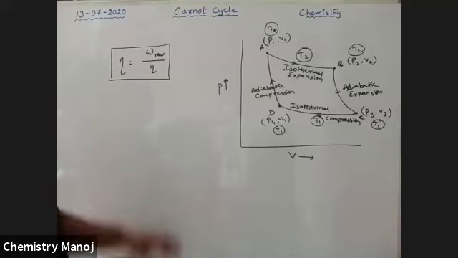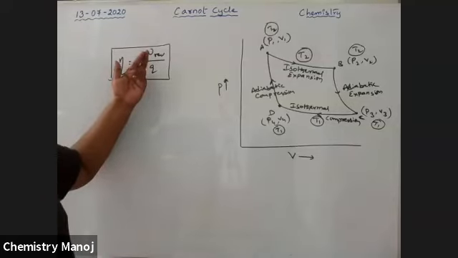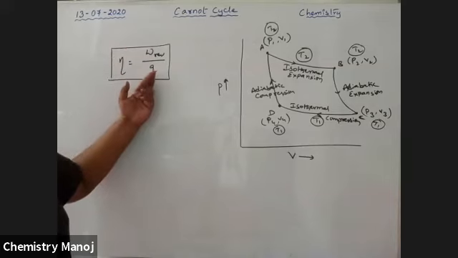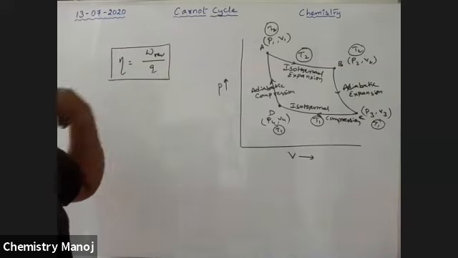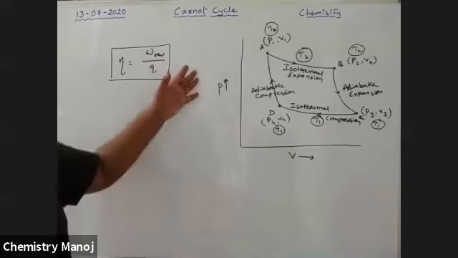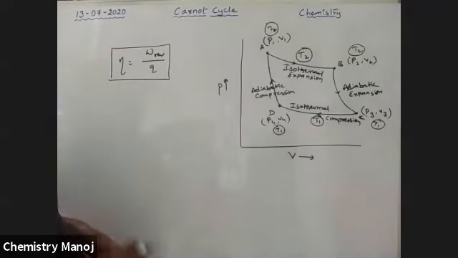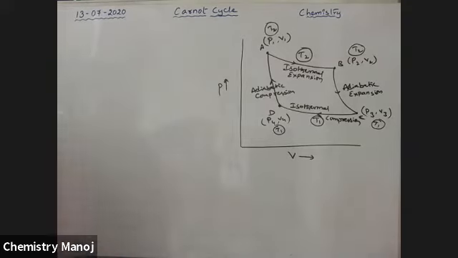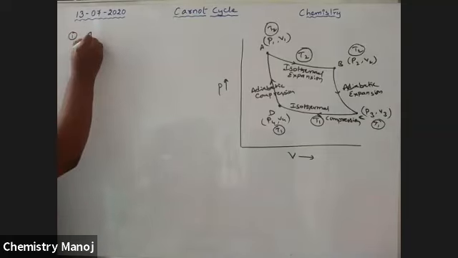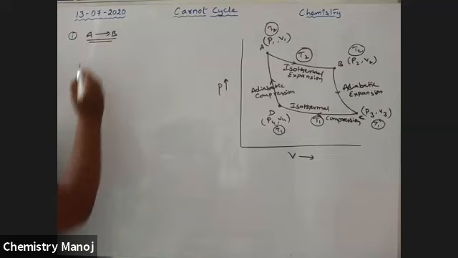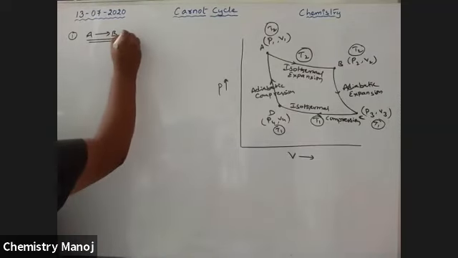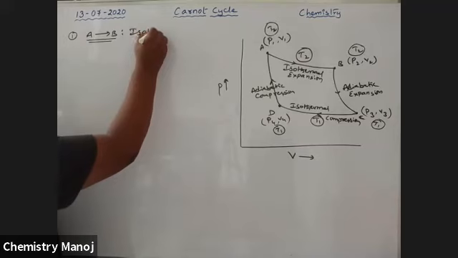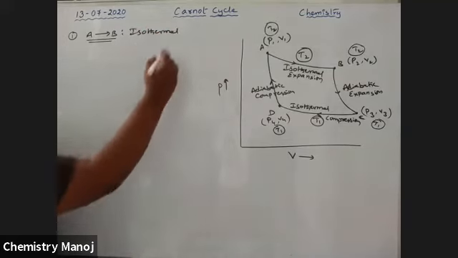Okay. So now my target is to calculate the net work, the total work done, and how much heat is supplied. For that purpose, I am systematically adding the number of operations. See here, guys, please listen carefully. Along A to B, what happened there? First step, along A to B, temperature is constant. That is why it is an isothermal process, volume increased, it is expansion.